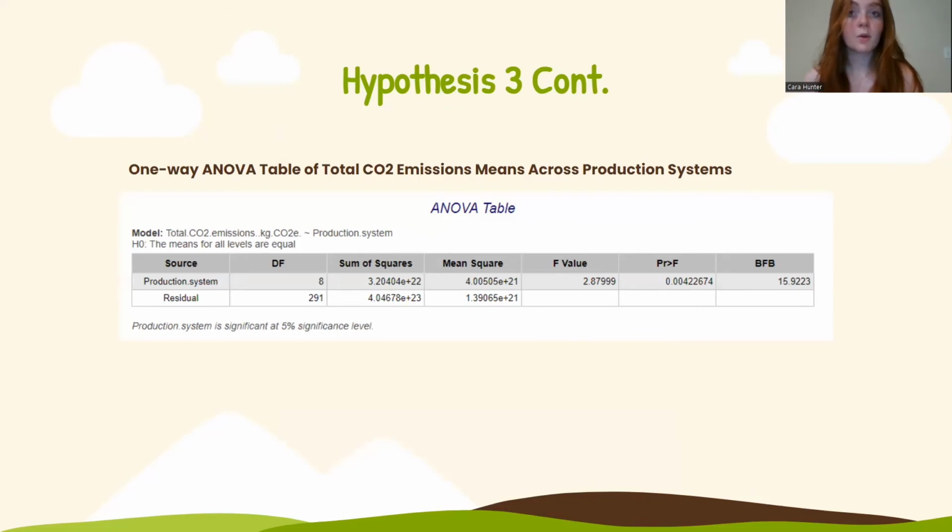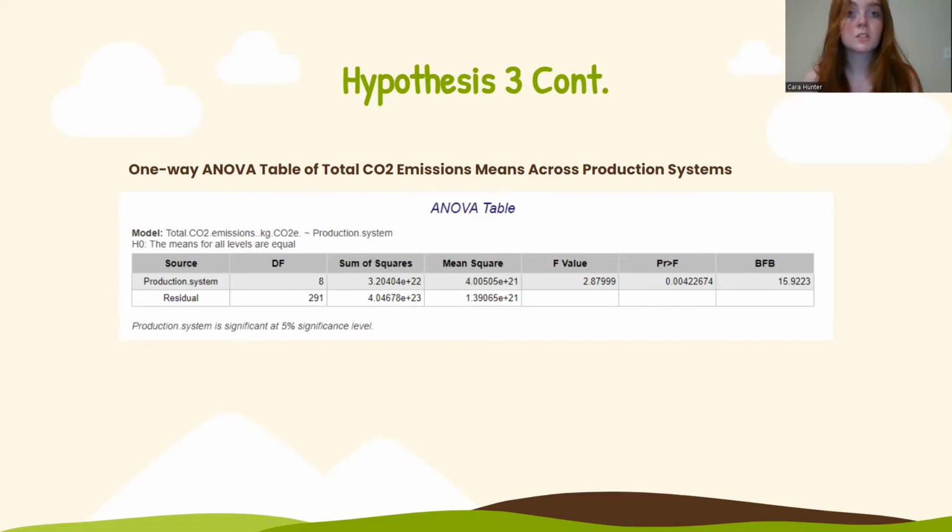Alpha is set at a 0.05 significance level, and the test statistic came back as 2.87999 with a p-value of 0.0422674. Since the p-value is lower than 0.05, we reject the null hypothesis. This sample data support the claim that there are significant differences in the mean of total CO2 emissions for different types of production system.